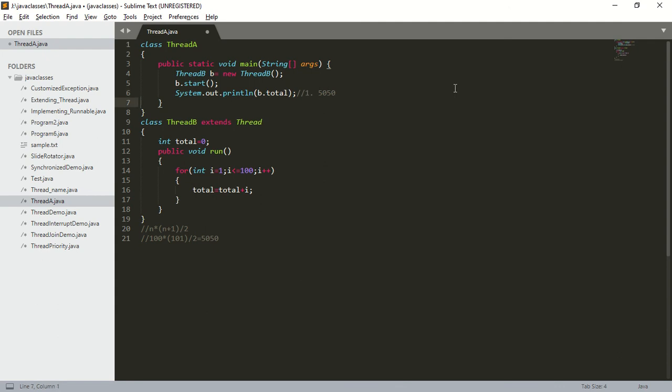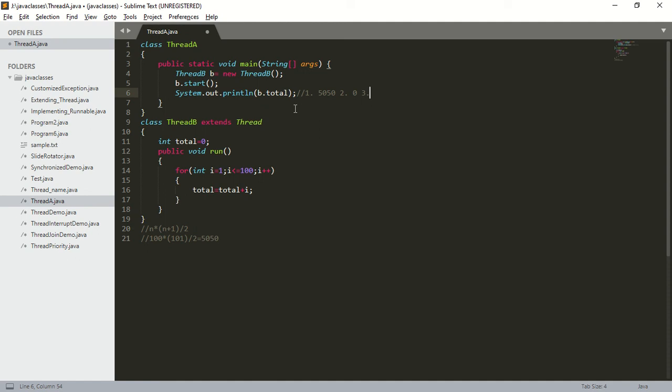Now assume that main thread has got the chance first. Since main thread has got the chance first, what will be the output of this statement? The output of this print statement will be 0, because the initial value of total is 0. If the main thread has got the chance first, the value of total will be 0.